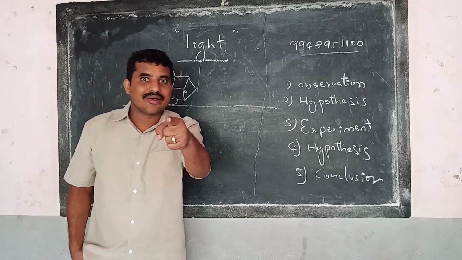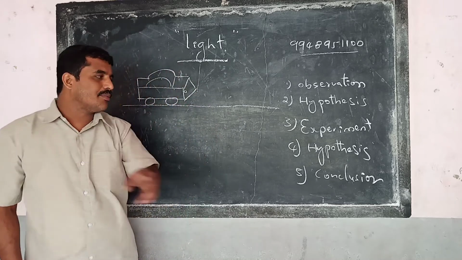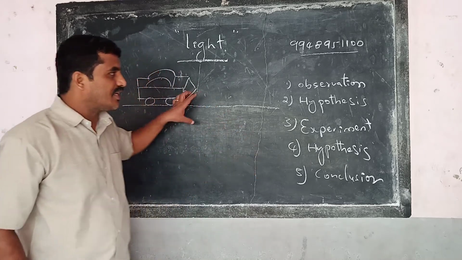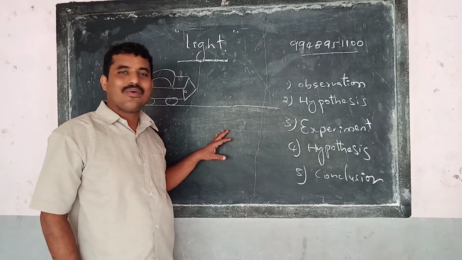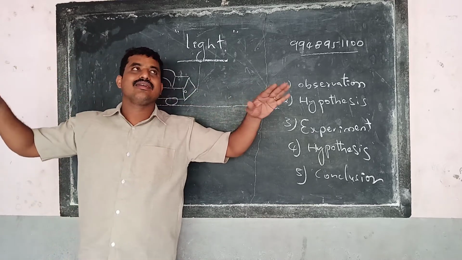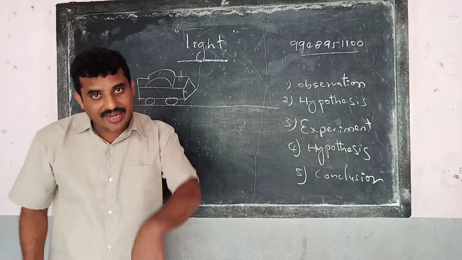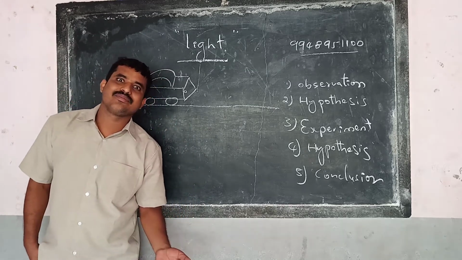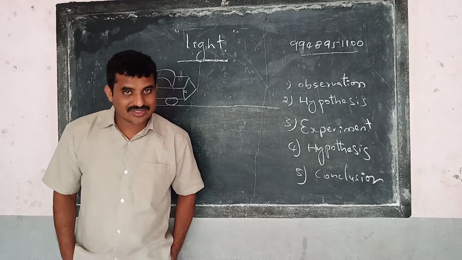You may hear my voice, but can you see the blackboard? Can you see the statements I have written on the board? No. When can you see? Where there is light. If there is no light, you cannot see the objects. Am I right? Yes or no?